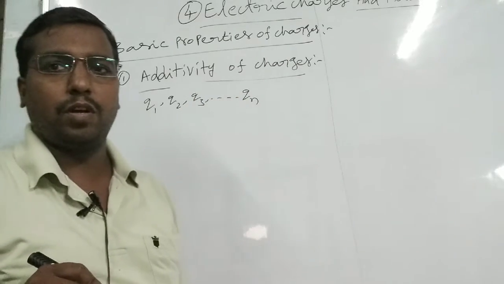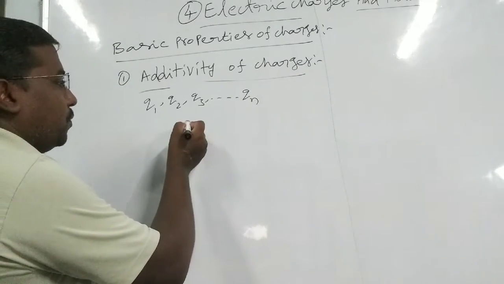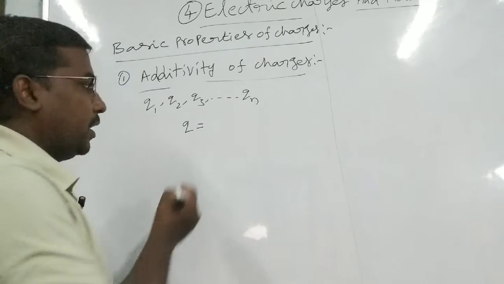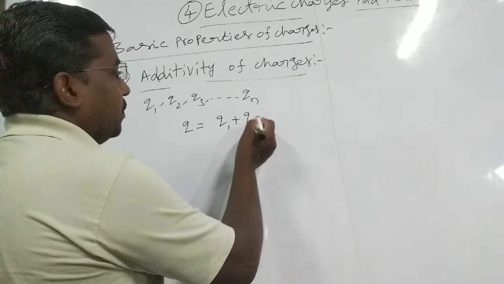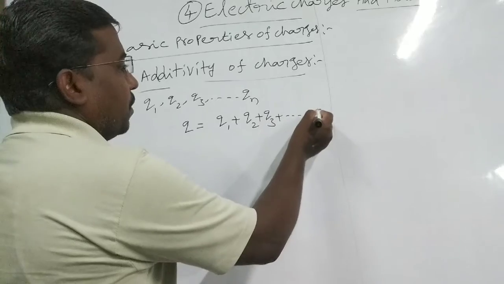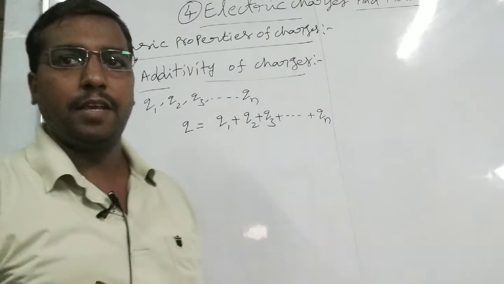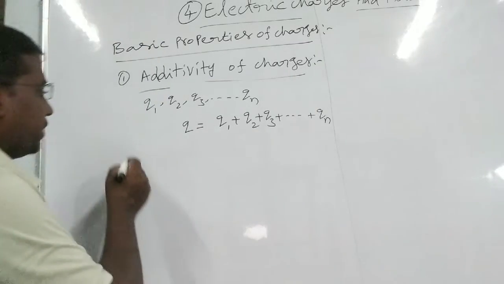Then the total charge of that body, q, is equal to the sum of the individual charges. This is called additivity of charges. And the second one is